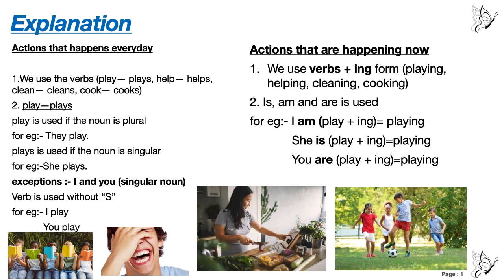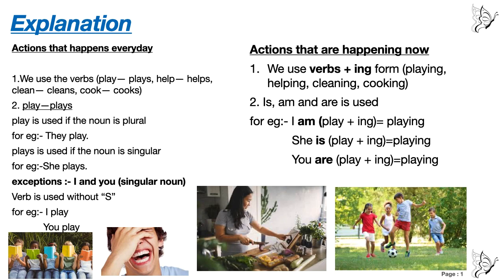They is plural, that's why we are not using s with the verb. Likewise, you can write they eat, they sleep, they run, they cook, they help. Understood? And for the second one, you can write she eats, she sleeps, she drinks, she reads, like that.